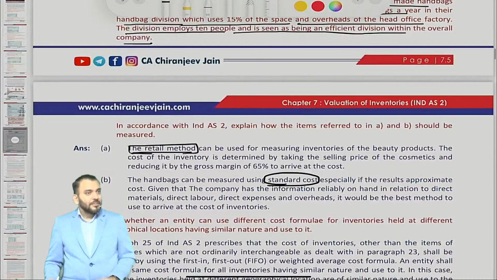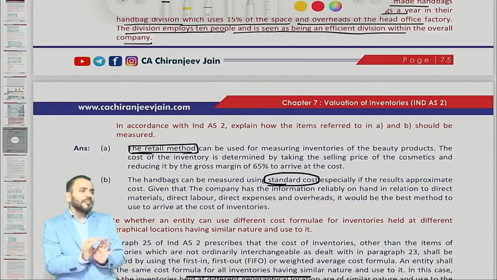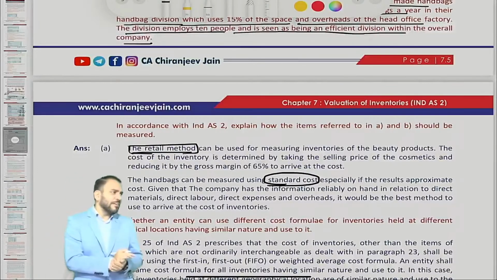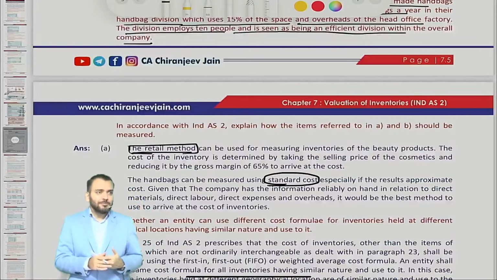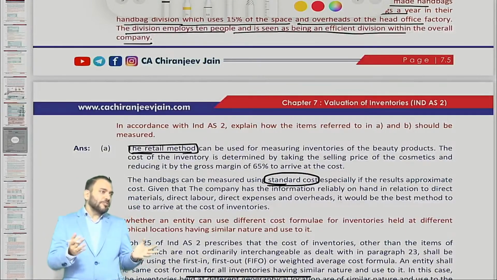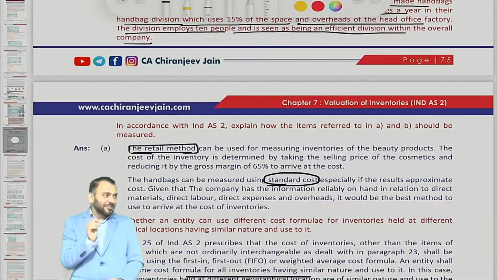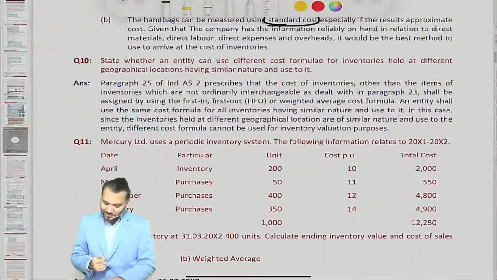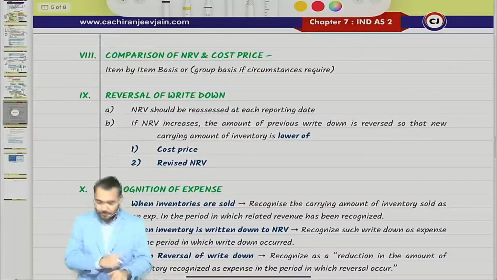Correct. Just try to understand, whenever we produce in large quantity, it cannot be specific identification. I have already said it is an expensive item. This handbag will be about 2000, 3000, 5000, 9000, 10,000, maximum 1 lakh for high class people. But it will not be 1 crore, 2 crore. It can be, if there is diamond, it can be 1 crore also. But I hope you have understood.